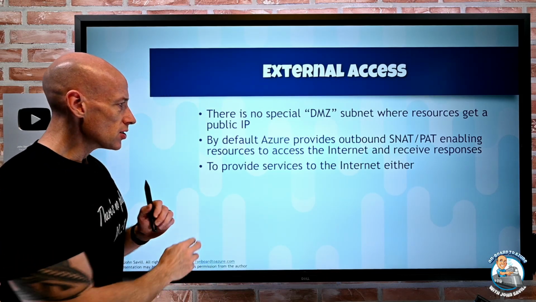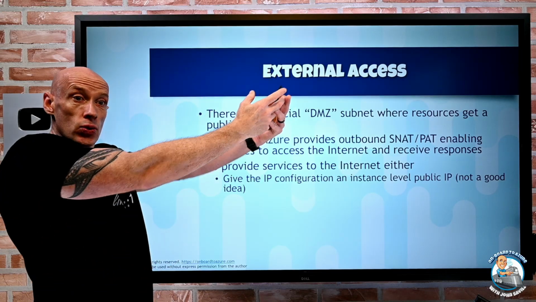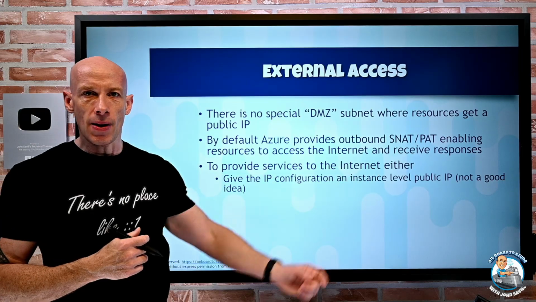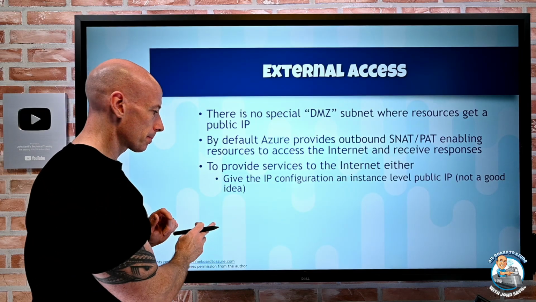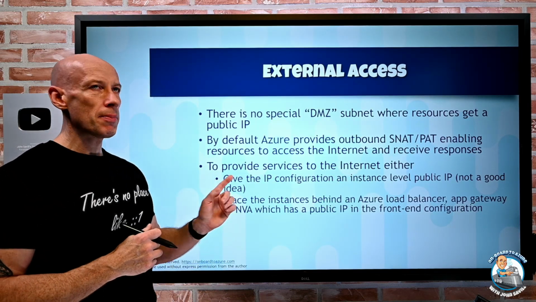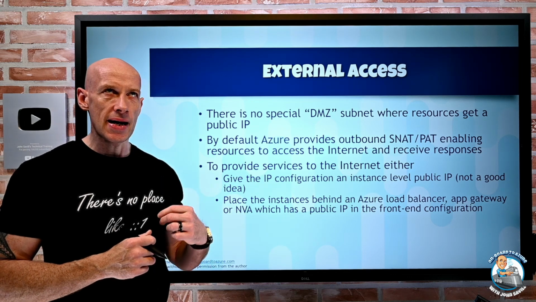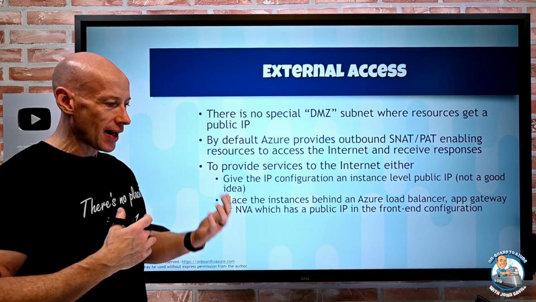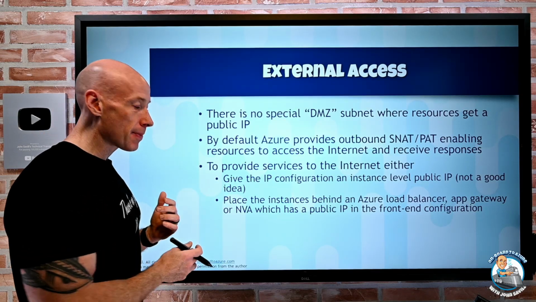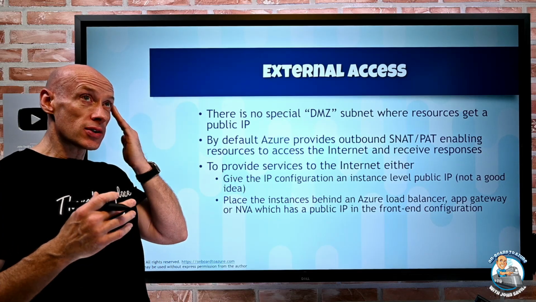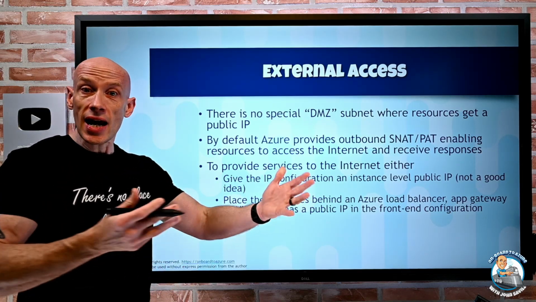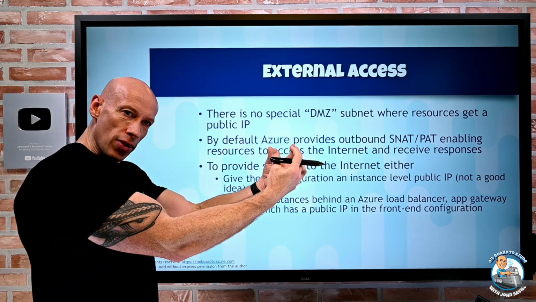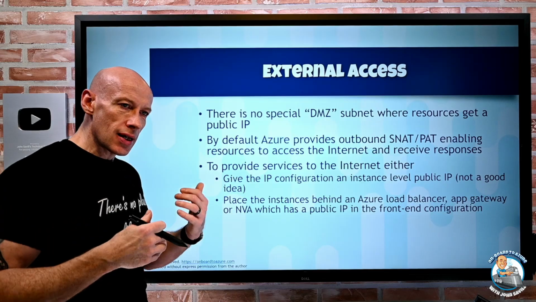Okay, so what about if I want to offer something to the internet? Maybe I'm running a web server. Well, I could give it an instance level public IP. We know that sucks. We don't want to do that. More likely, I'm going to put it behind a load balancer or an app gateway, maybe an Azure firewall, but Azure firewall is really not designed for that type of balancing and that type of offering resources. Maybe there's some other network virtual appliance. Maybe I don't want to use the Azure native functionality. Maybe I'm using Nginx or something. There are other solutions to do that, but saying that's going to offer a service on the public IP and then distribute it to multiple backends.